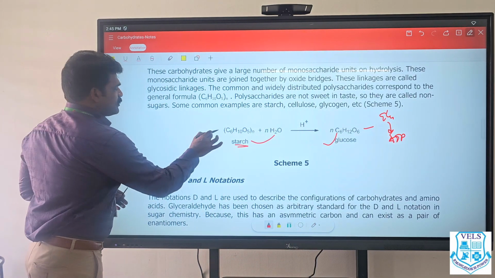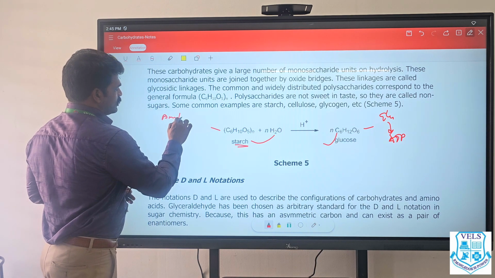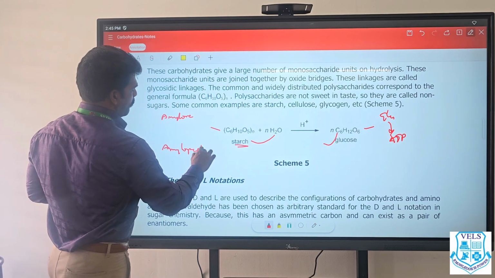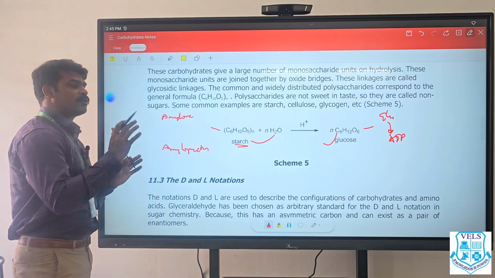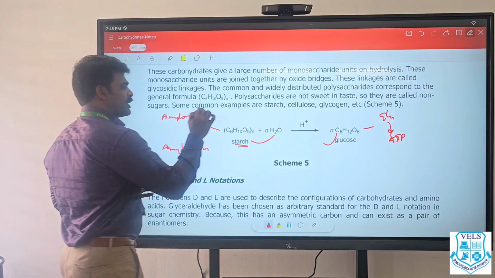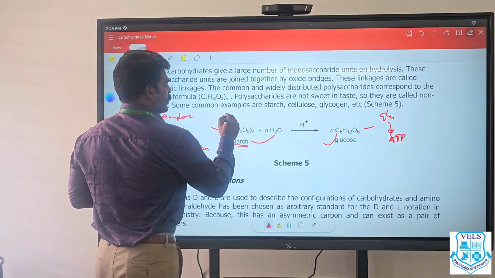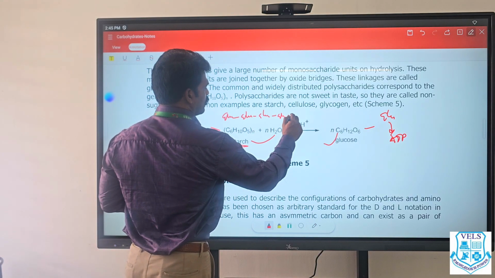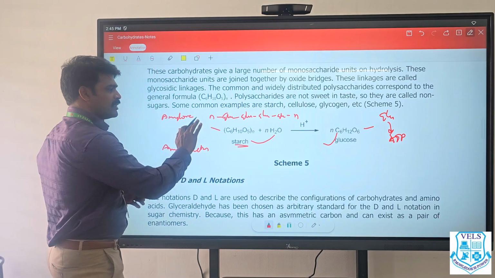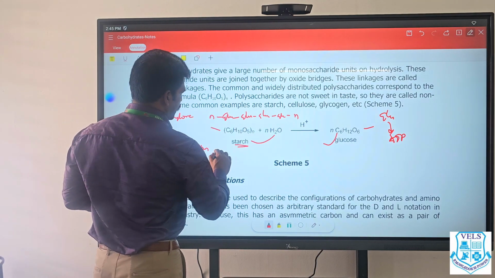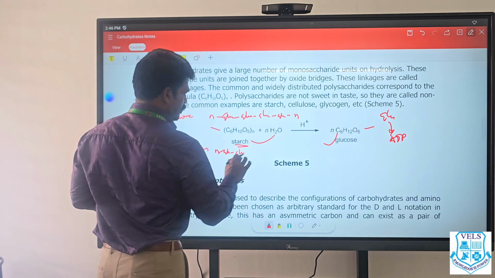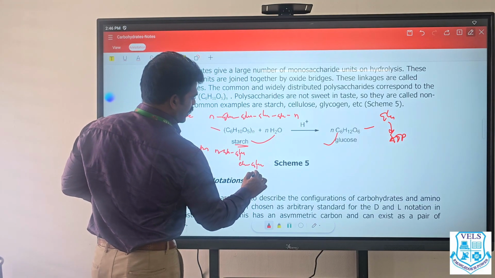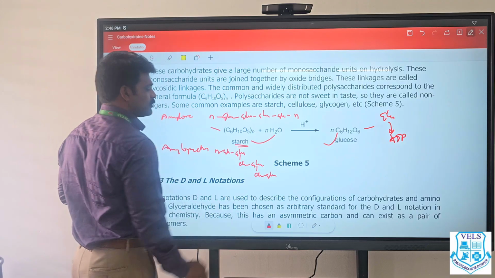Now, starch will contain two types of molecules, amylose and amylopectin. So now when glucose molecules are linking together with the glycosidic linkage, two types of bonds will happen. Glucose binds to glucose, binds to glucose, binds to glucose, and so on. This is one kind of linkage. Now other kind of linkage, glucose, glucose, down, glucose, glucose, down, glucose, glucose.